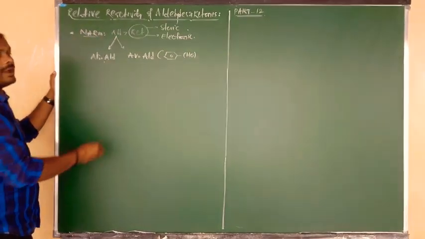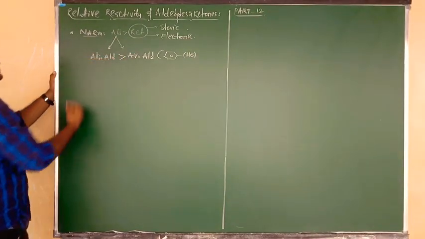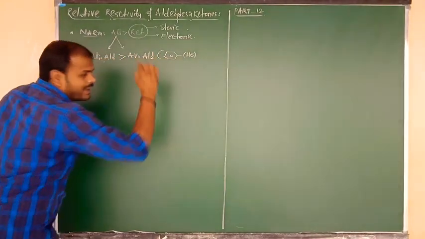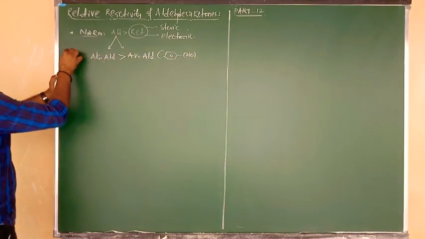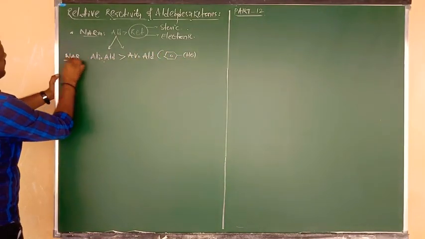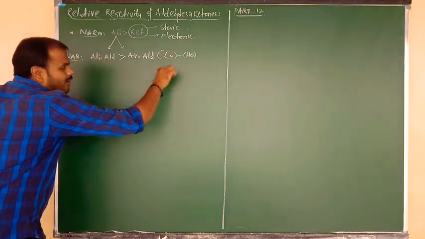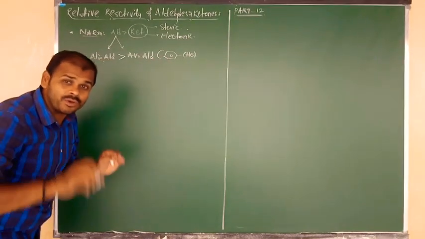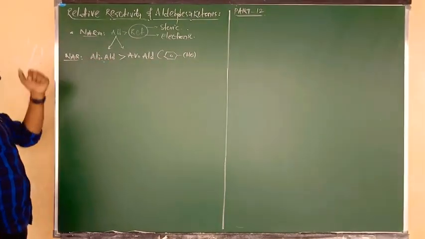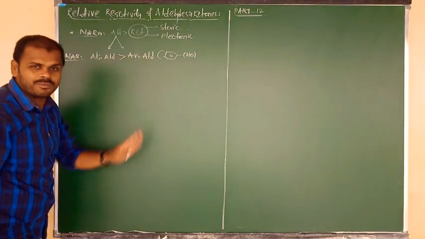So now I am saying as compared to ketone, aldehydes are more reactive, beta. Again in that, aliphatic aldehydes are more reactive as compared to the benzaldehyde. So this is again a new order for nucleophilic addition reactions among the aldehydes. So which aldehydes are more reactive, beta? Aliphatic aldehydes are more reactive as compared to the aromatic aldehyde.